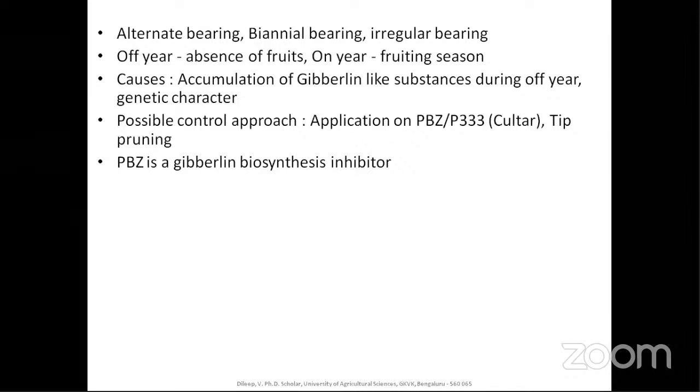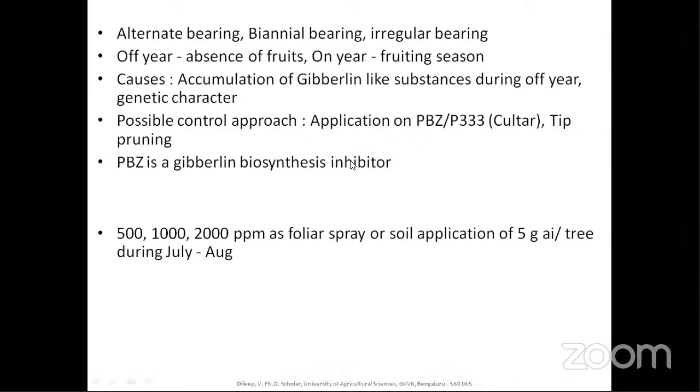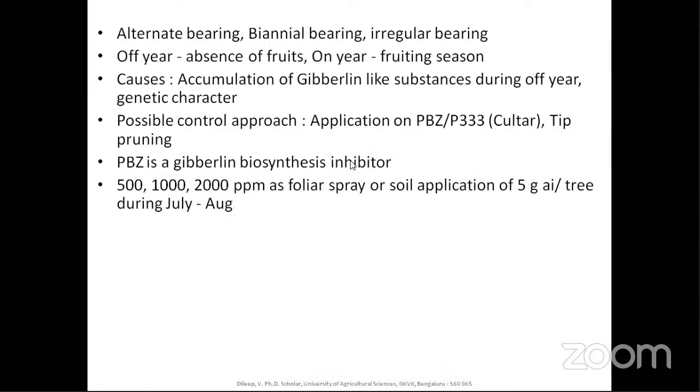So what is the cause of alternate bearing? We know it is the accumulation of gibberellins. When paclobutrazole inhibits the biosynthesis of gibberellins, they will not accumulate and the flowers will continue. The dose was 500 to 2,000 ppm as a foliar spray, or as a soil application.